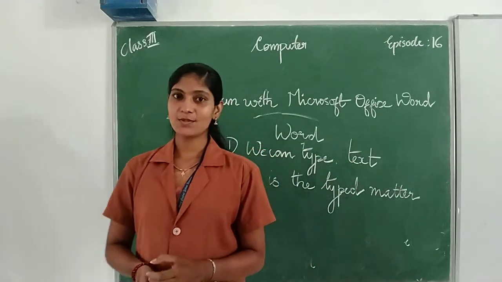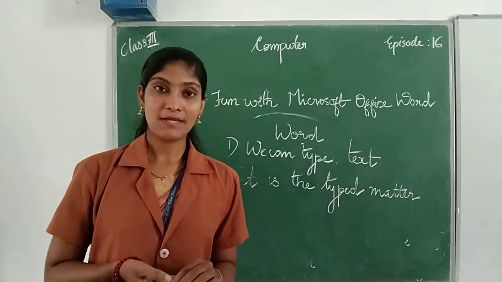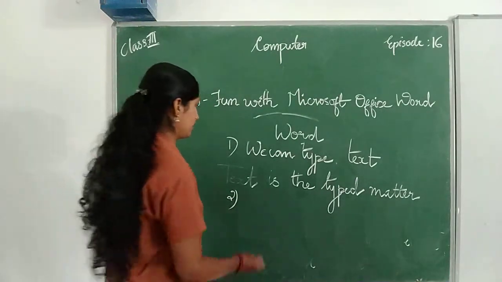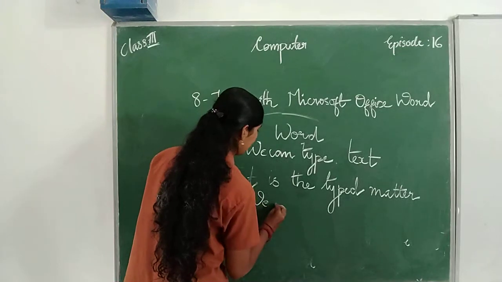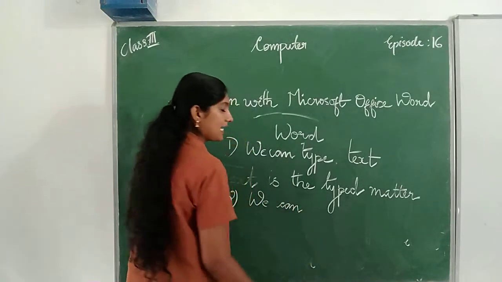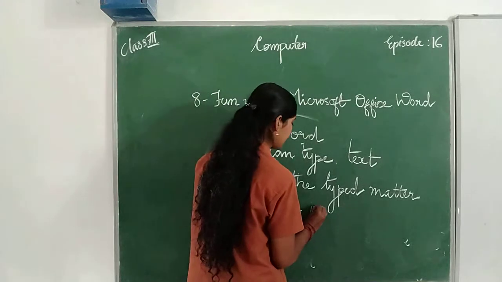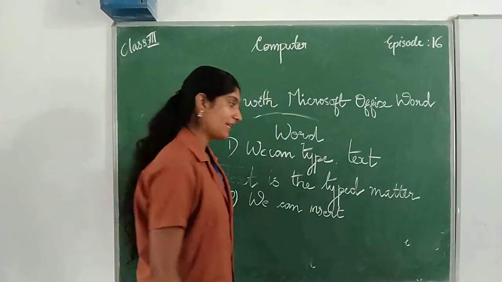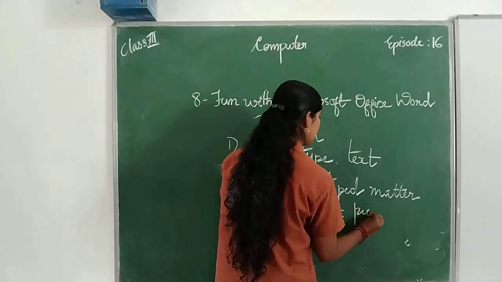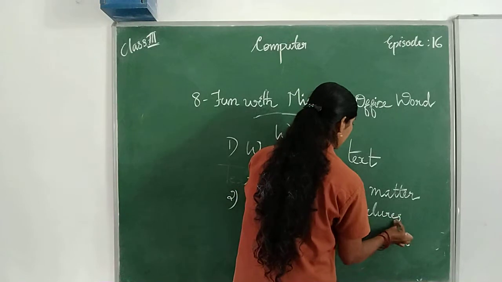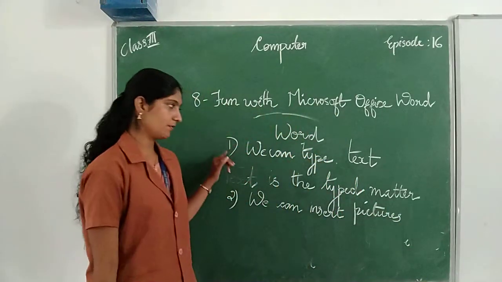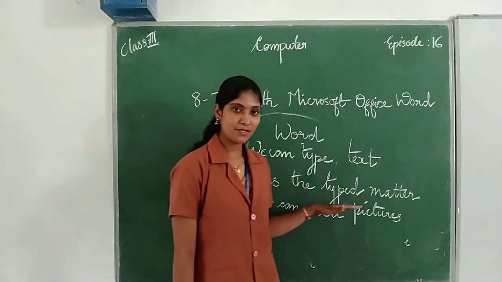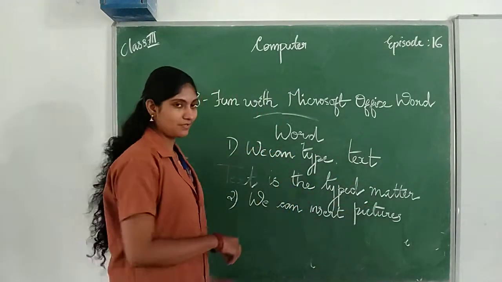Then any other uses? Yes, we can insert pictures. So second use, we can insert pictures. I-N-S-E-R-T, insert what? Pictures or images. P-I-C-T-U-R-E-S, pictures. So first one, we can type text. Text means it is the typed matter. Then we will explain later.